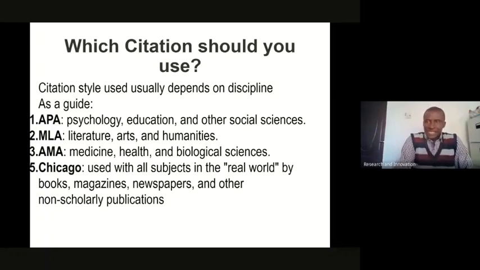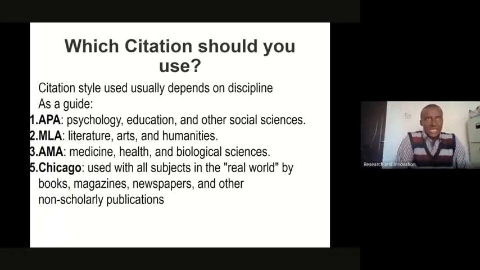Well, the simplest answer to that is that citation usually is dependent on the discipline and sometimes on the demands of the faculty if one is running a program, or a journal if one is sending a paper to a journal. But most often we have APA, which is used by those in psychology, education, and the social sciences.